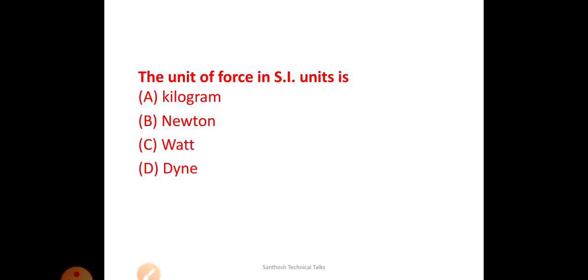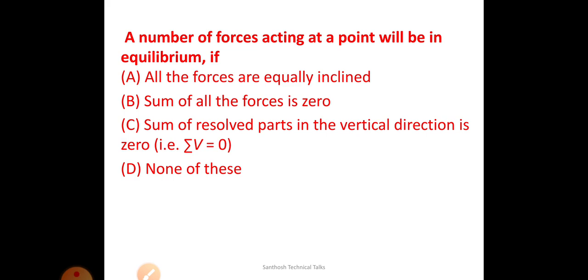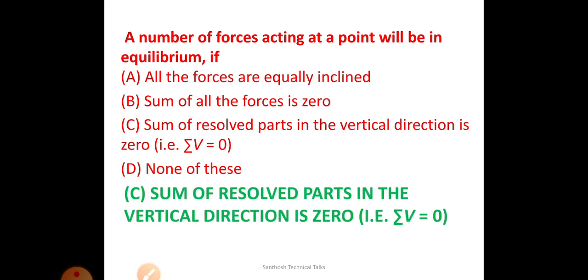And next, the unit of force is, you know that the unit of force is Newton. And next, a number of forces are acting on a point, it will be in equilibrium when the sum of resolved parts in the vertical direction is 0.